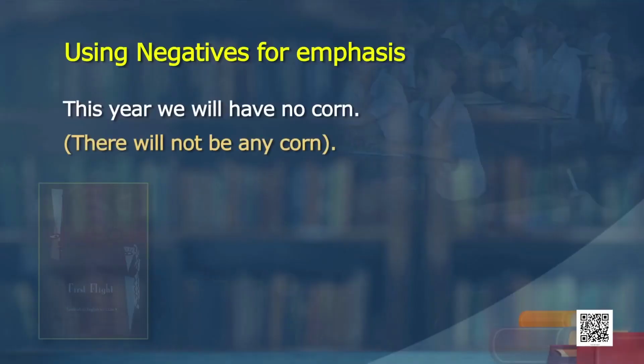This can be said, there will not be any corn. Look at that, no corn is negative emphasis, using negatives for emphasis. People say there is no life here. So, that means they are putting an emphasis using no. So, there are some sentences, let us do it. This year we will have no corn, meaning there will not be any corn this year.